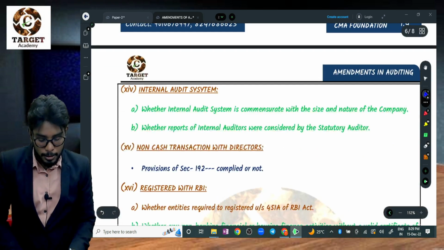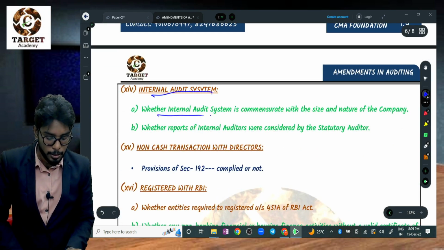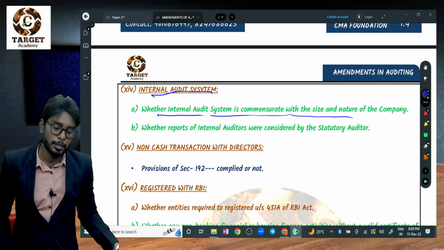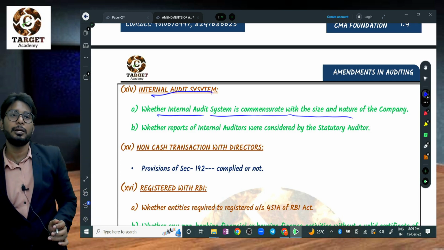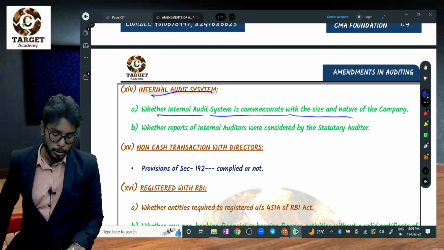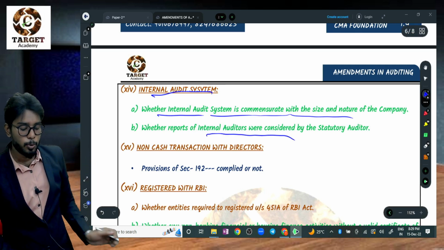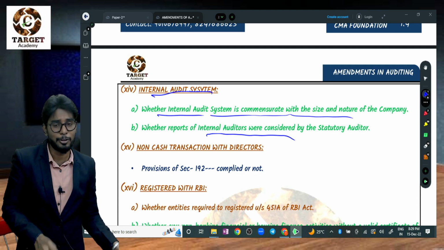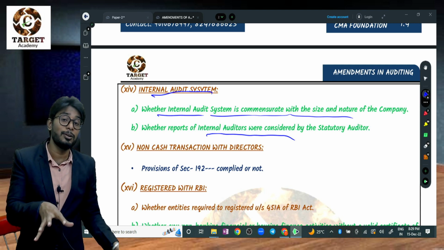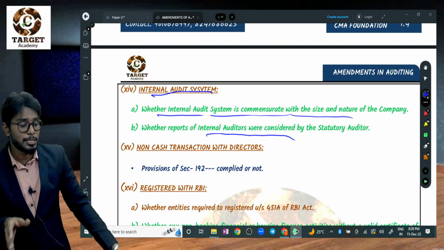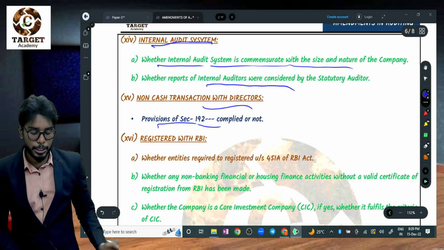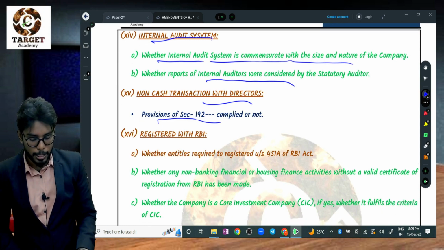And number 14, internal audit system. The internal audit system is commensurate with the size and nature of the company. If the internal audit system is applicable to the company, the auditor has to report. Also, whether the report of the internal auditor is submitted to the statutory auditor. Statutory auditor means he himself, right? Whether he has received the internal auditor's report or not. If yes, report yes. If no, report no. And non-cash transactions, provisions of section 192 are applicable, whether they have complied or not, verify that.